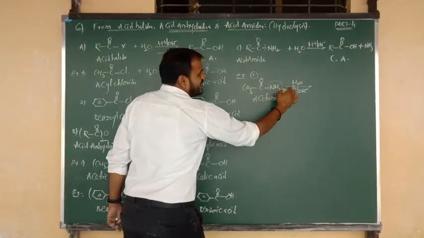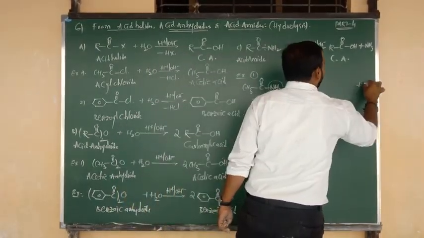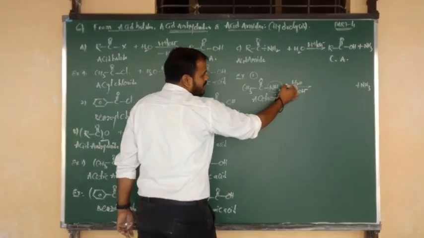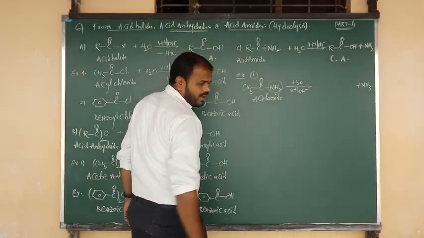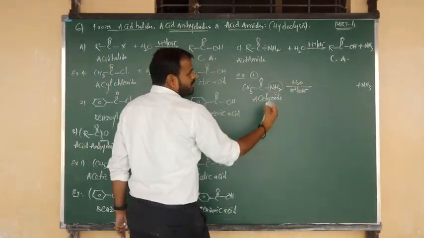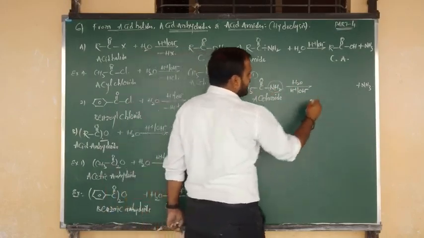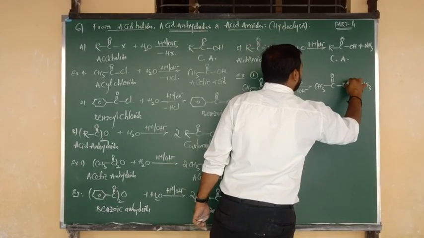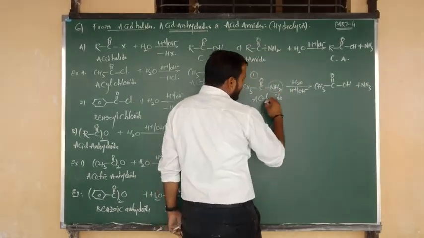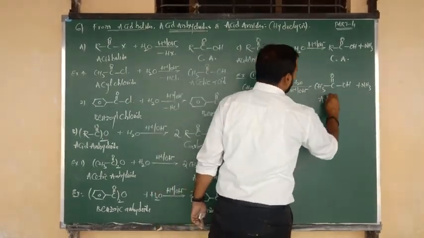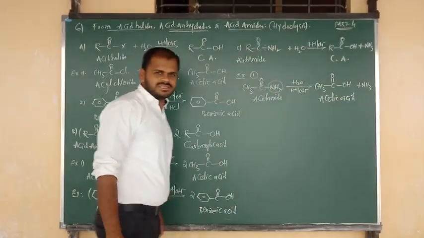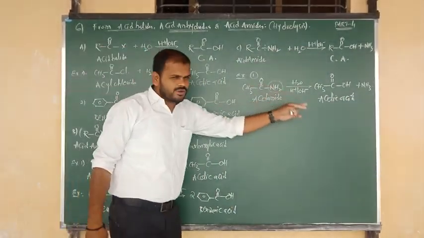NH2 group takes H plus from the water molecule and is eliminated in the form of ammonia. From the water molecule we have taken H and removed it in the form of NH3. The remaining OH group from water attacks the acetate. So CH3 bonded to C double bond O takes OH from the water molecule. Acetamide upon hydrolysis is going to form the product, nothing but what, Nana? Acetic acid. So acetamide gives acetic acid.